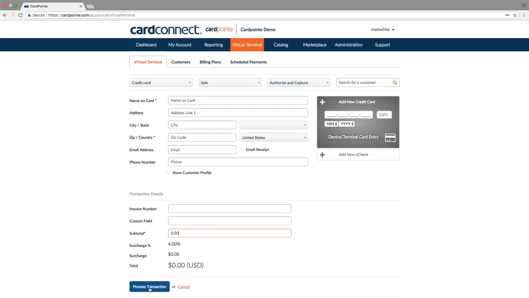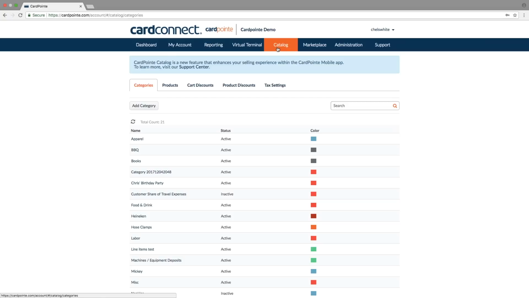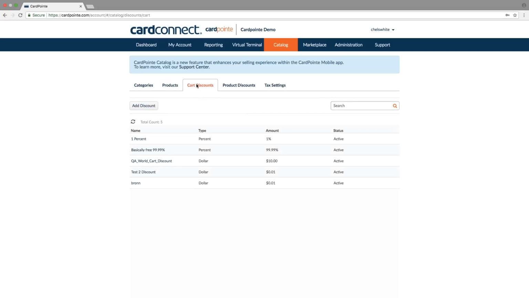We also want to bring up the catalog. This is the place where you can organize, price, and manage all of your products and services. Here you can also create and manage product or cart discounts. Please note that this feature is for use with CardPointe mobile and tablet app only.